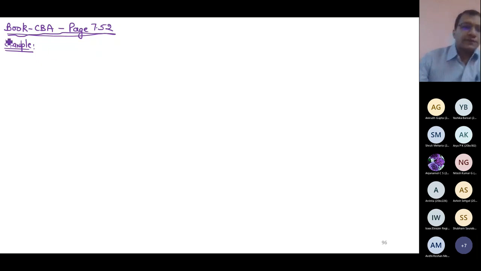P is 45 years. There is a person P whose age is 45 years, who is a resident and of course an individual, has taxable short-term capital gain of 3 lakh under section 111A during the previous year 2021. So I have been given directly the answer of 111A, short-term capital gain 3 lakh rupees.